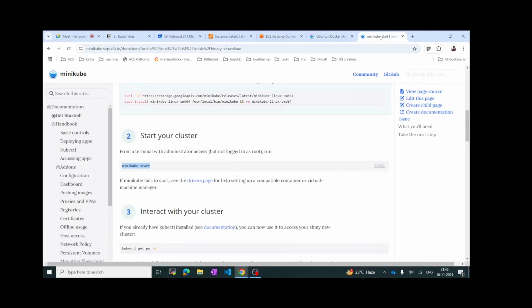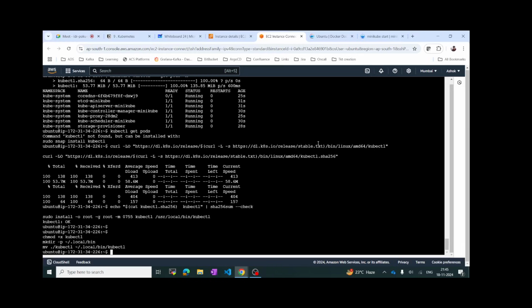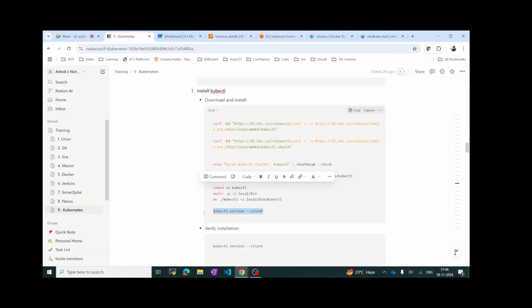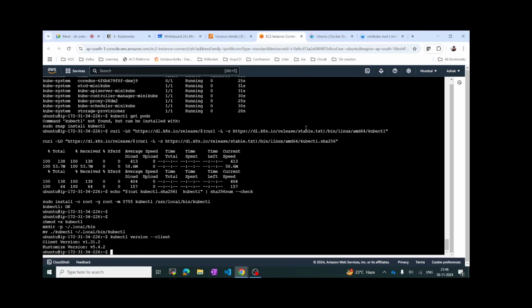Copy. So we are giving the bin paths for that one. Okay. So once this is done, you can check the version. Now if we check, it will be up and running. If you see here, we are getting the version. So client version is 1.31.2. Now let's do kubectl get pods.